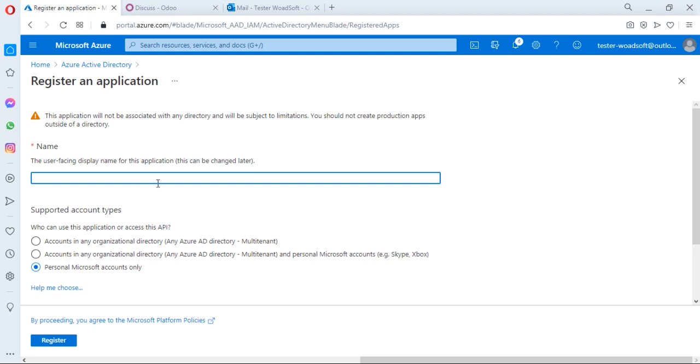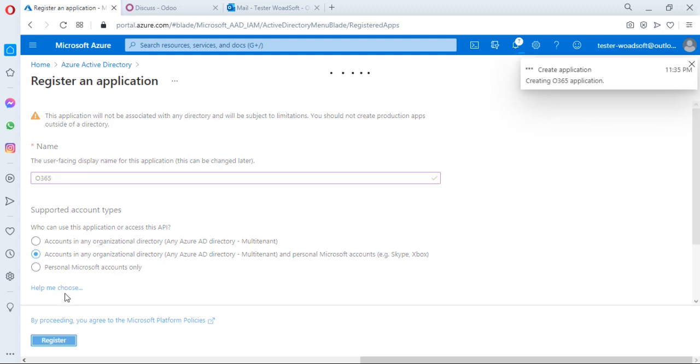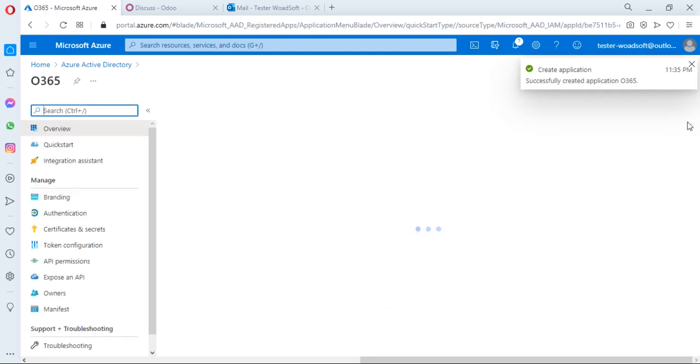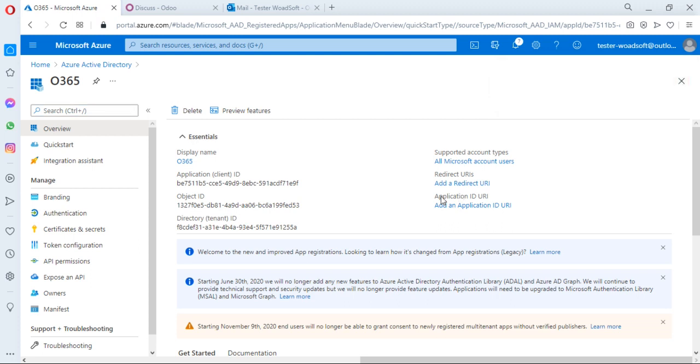First, you need to fill in the name of the application, and select the account type and register it. It will take a few seconds to create an application, and here the application is created successfully. From this application we have to collect three parameters: the client ID, client secret, and redirect URI.